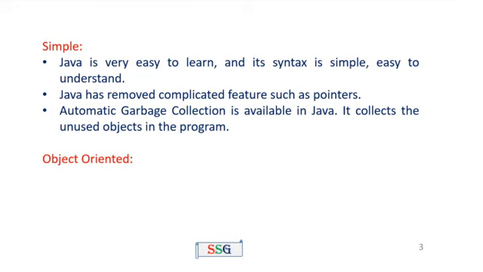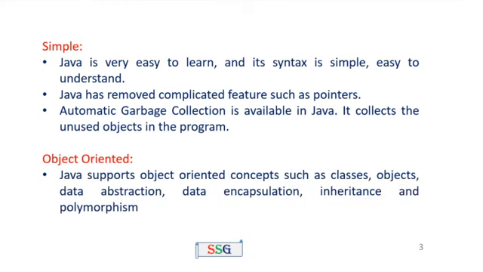It collects the unused objects in the program. For example, you are writing some Java program. That program contains 3 or 4 objects. Initially you are using 1 or 2 objects. After that you are not using those objects, which means those objects are removed from the memory. Actually objects occupy RAM memory. Once an object is not used, its memory may be deallocated. That means its memory may be freed.